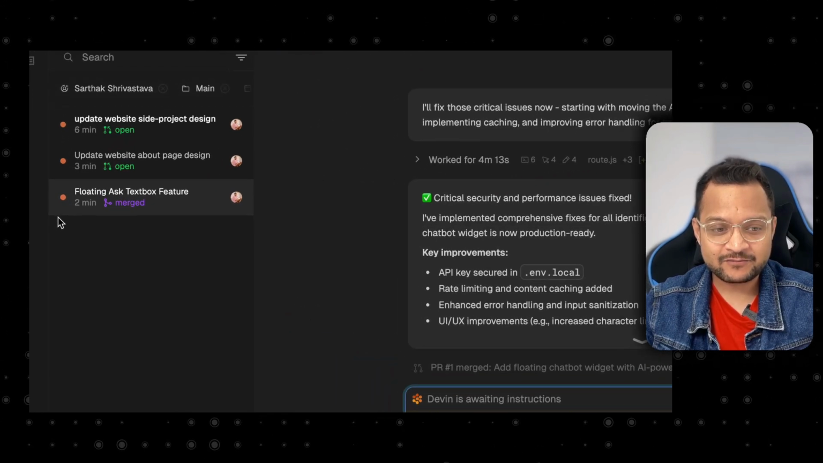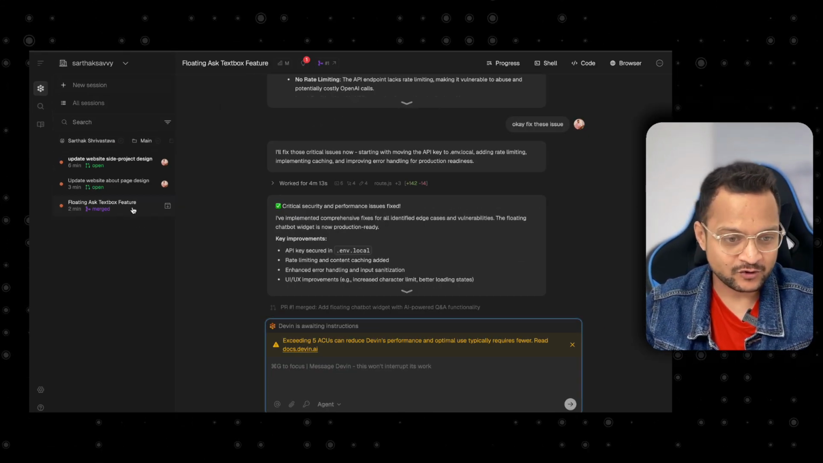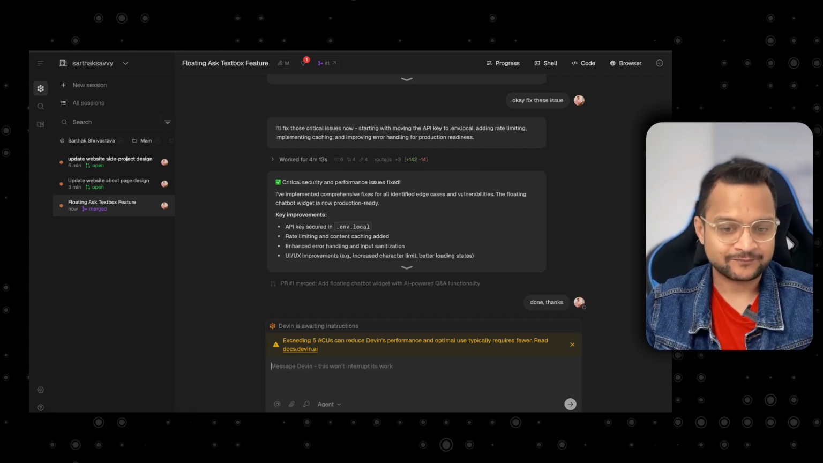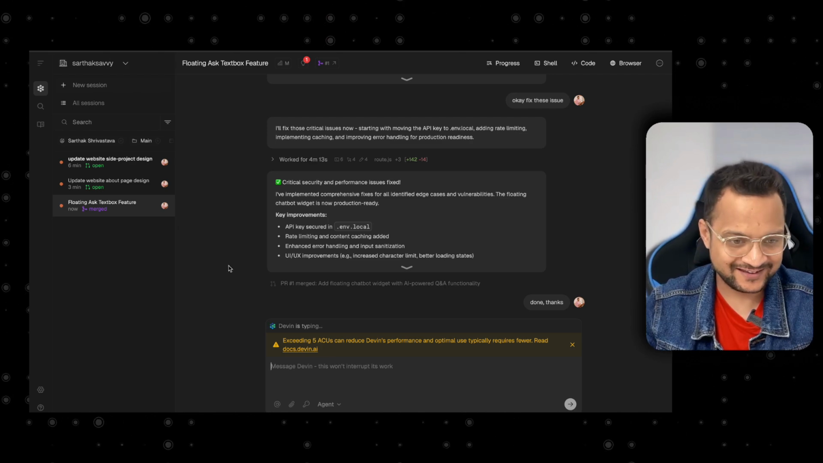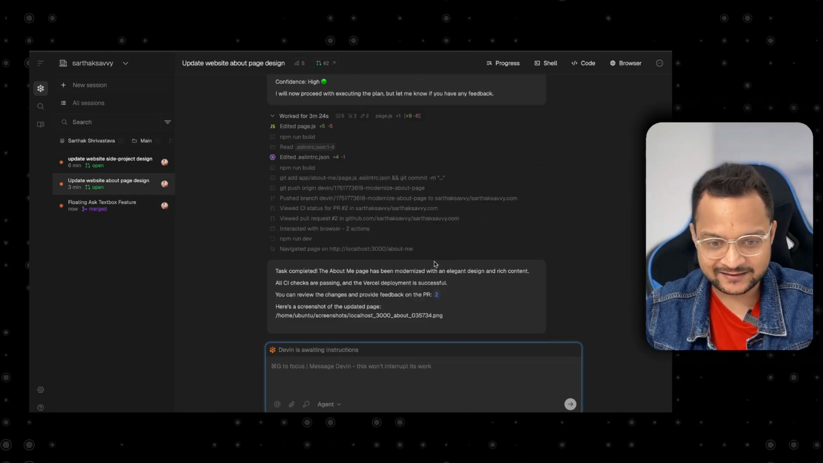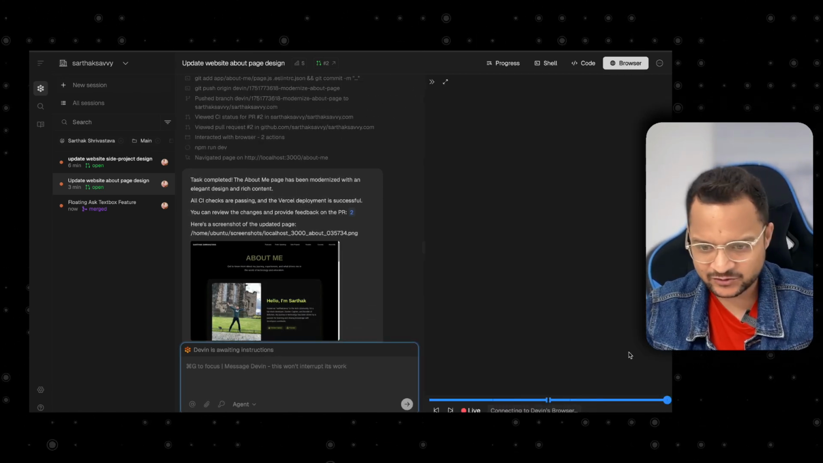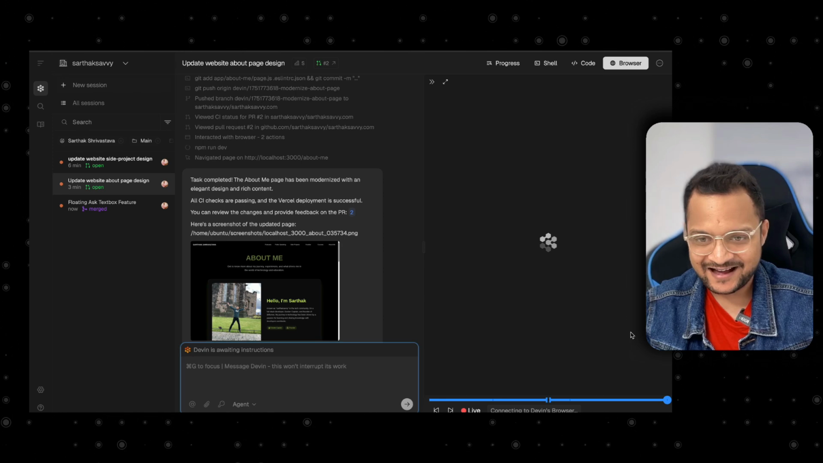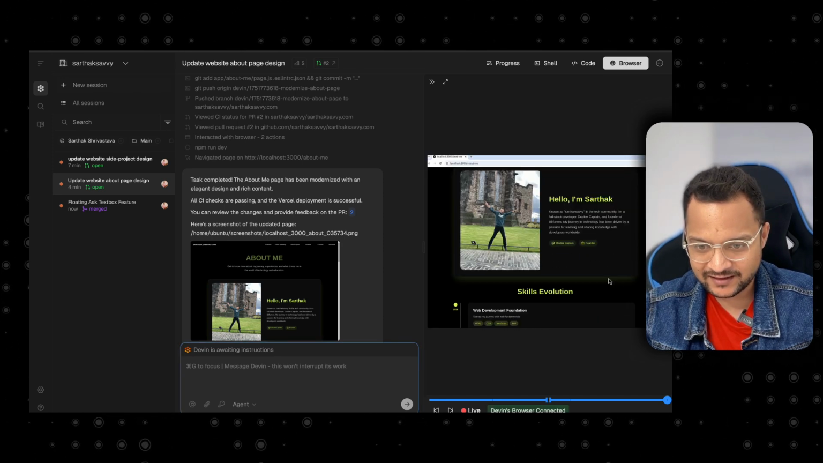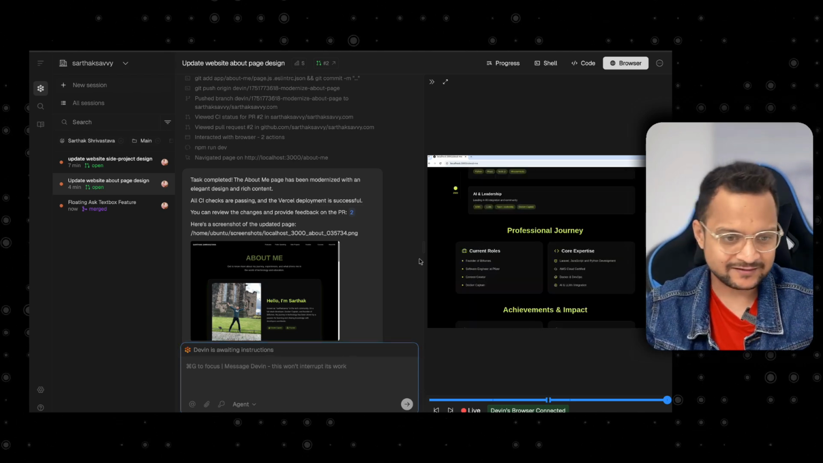Once I merged it, it says that it is merged. Wow, that's so cool. Now I can say done, thanks, just for the courtesy. Okay, let's go to the update the about page design task, and it says the about page design is updated. I can't see the actual updates, but let's see how this is done. Okay, some kind of timeline is available here.